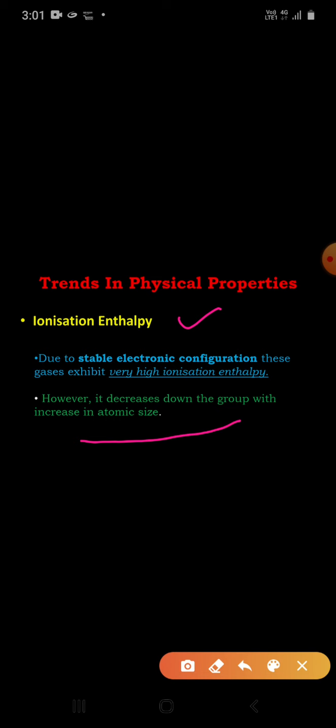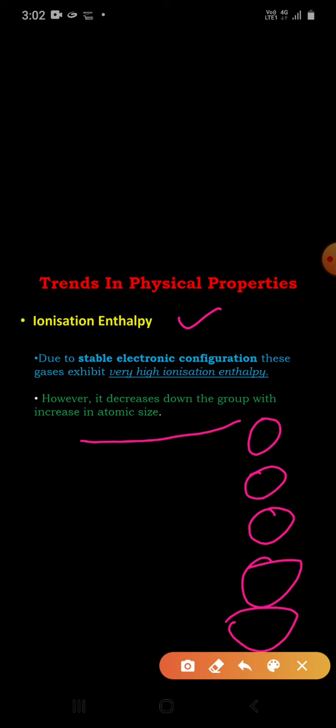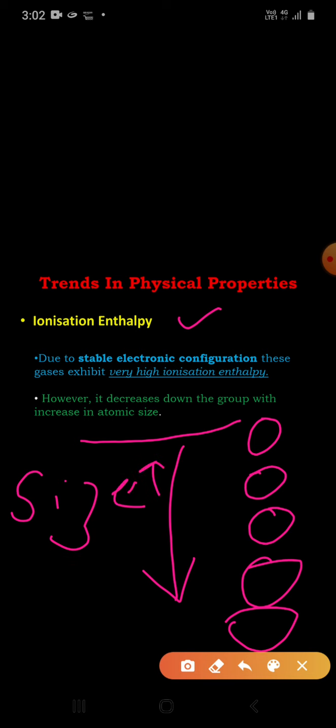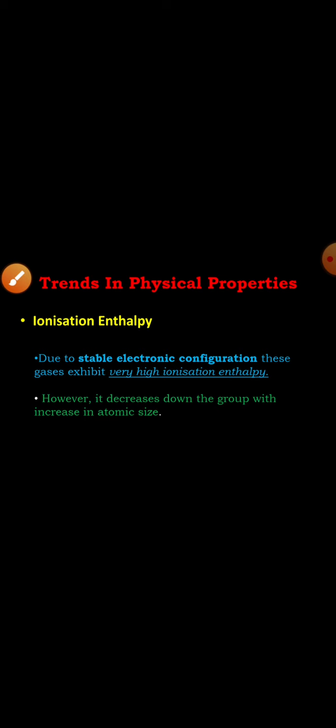Dear students, as we know, helium is of smaller size, neon is of even larger size, and then argon, krypton, xenon, and radon, and so on. This is because as we move from top to bottom, size increases. And why does this size increase? Due to increase in the number of shells. So keep in mind, as we move top to bottom, ionization enthalpy in the 18th group elements decreases, but these have the highest ionization enthalpy in the periodic table.